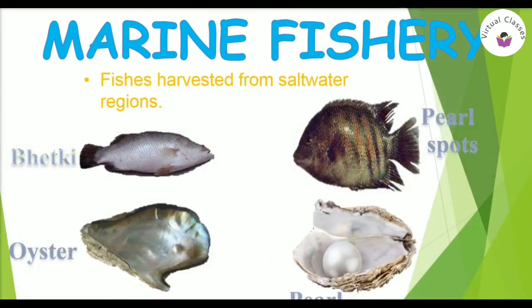Now, some marine fishes are of high economic value, so they are also farmed in seawater. Examples of such fishes are bhetki, oyster, pearl spots, and pearl.